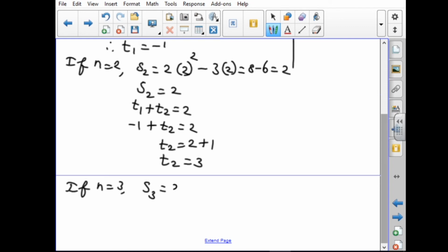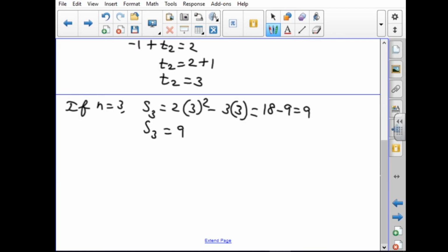S3 equal to 2 into 3 square minus 3 into 3. So 3 square is 9, 9 2s are 18, 18 minus 9 equal to 9. Now S3 equal to 9.